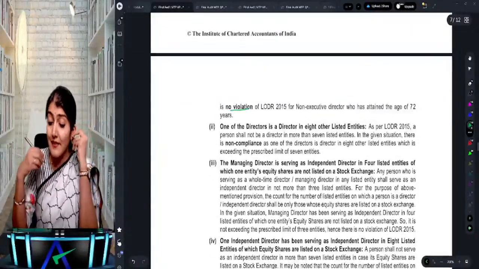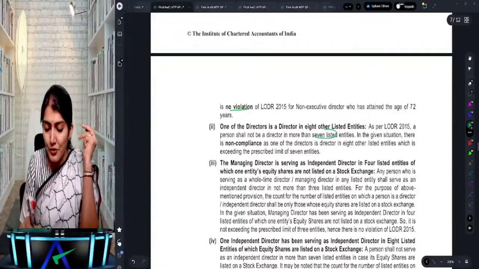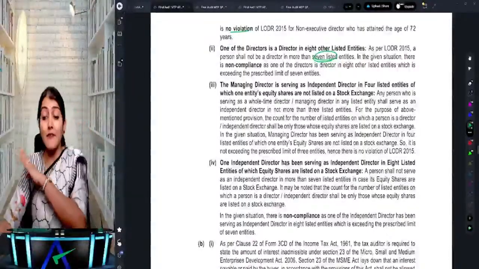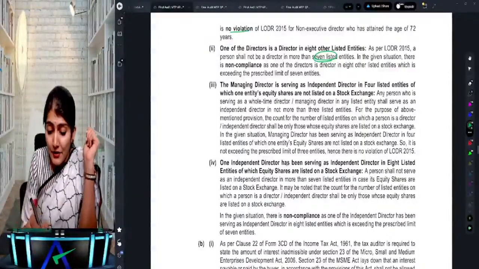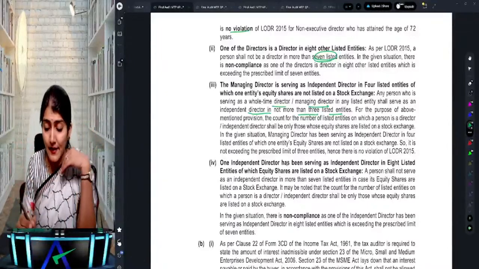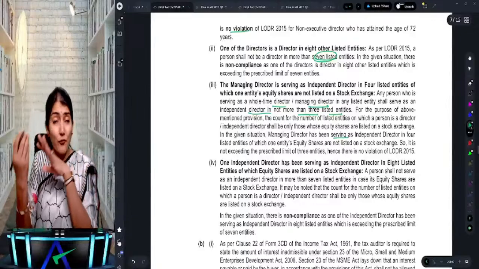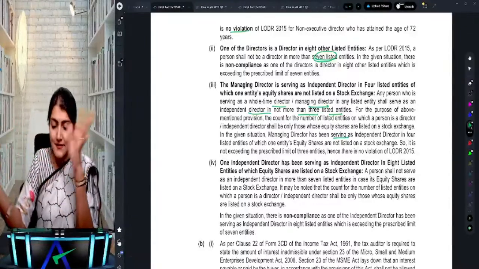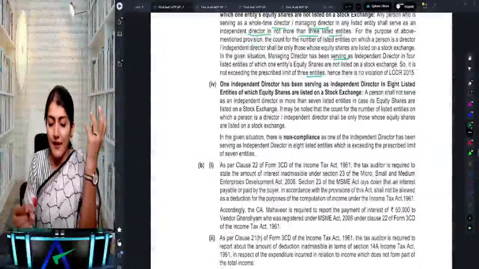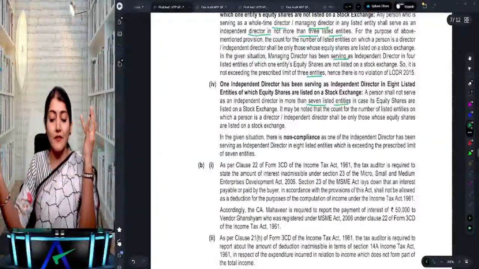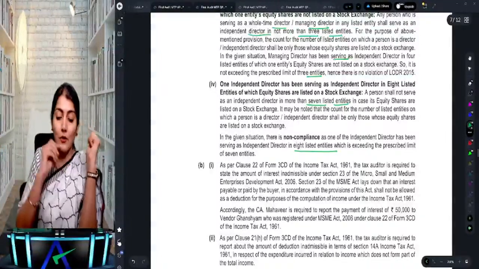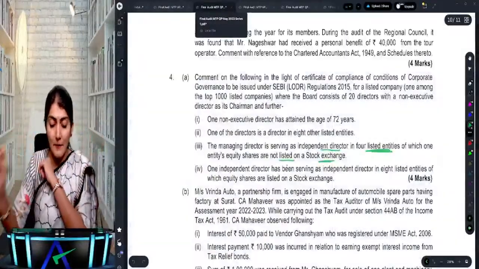One of the directors is a director in 8 other listed entities. He should not be a director in more than 7 listed entities. Then the managing director is serving as an independent director; he should not be an independent director in more than 3 listed entities. And here, he is serving as an independent director in 4, but for one of them the equity is not listed, so he is not exceeding the prescribed limit of 3 entities. And one independent director cannot be a director in 8 listed entities, not more than 7. So that is regarding the SEBI LODR.